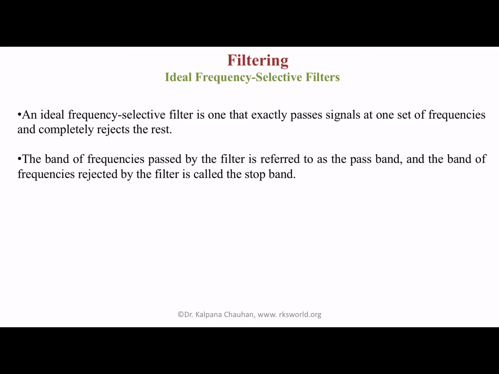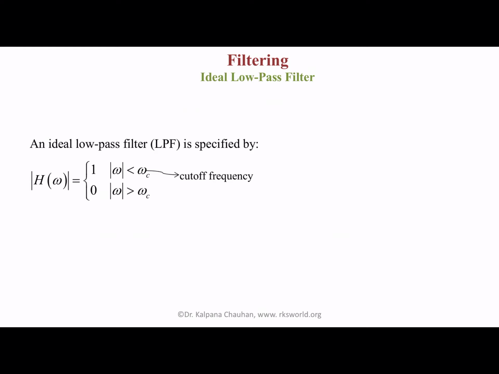If we are talking about ideal frequency selective filters, an ideal frequency selective filter is one that exactly passes signals at one set of frequencies and completely rejects the rest. The band of frequencies passed by the filter is referred to as the pass band, and the band of frequencies rejected by the filter is called the stop band. Here we are discussing the characteristics of ideal low pass, high pass, band stop and band pass filters.